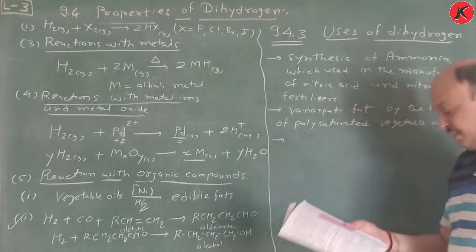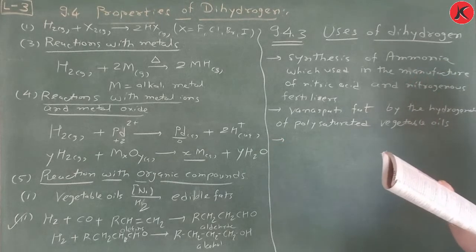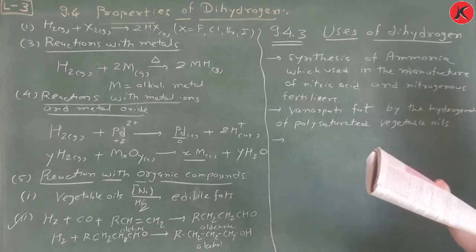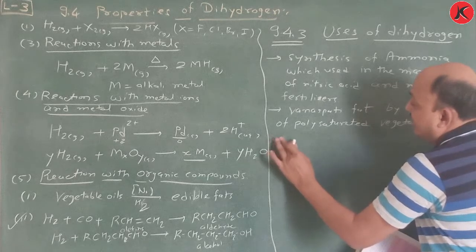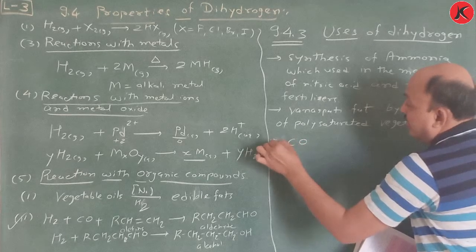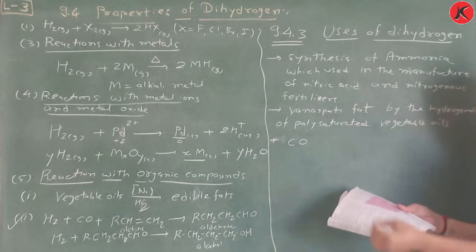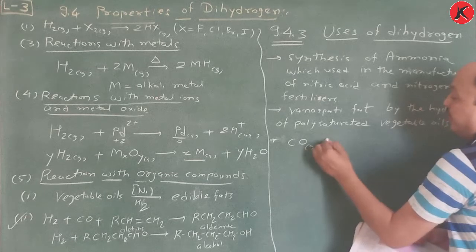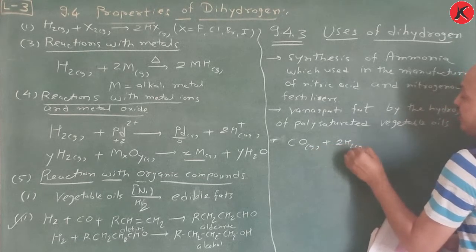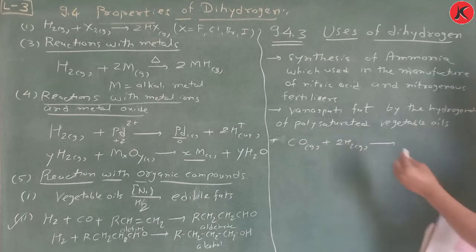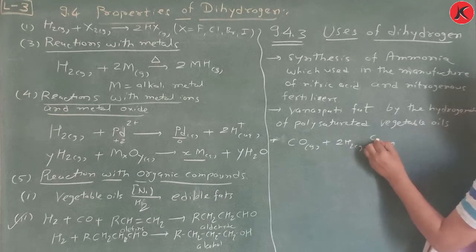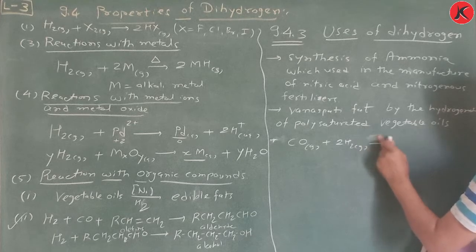Third, it is used in the manufacture of bulk organic chemicals, particularly methanol. So here one reaction is there: CO gas plus 2H2 gas in the presence of cobalt as catalyst.